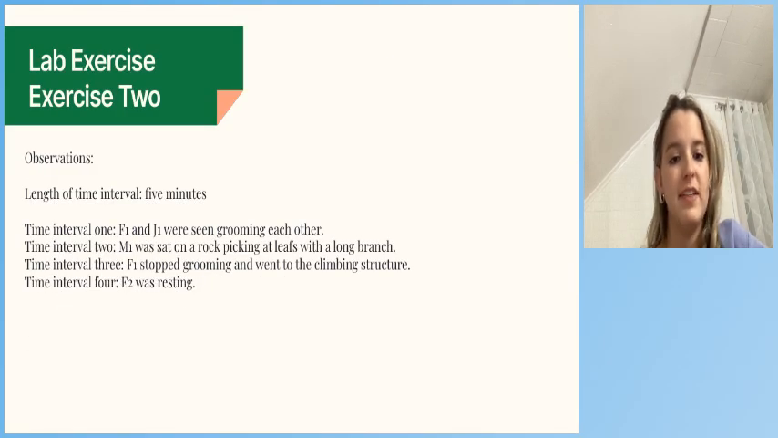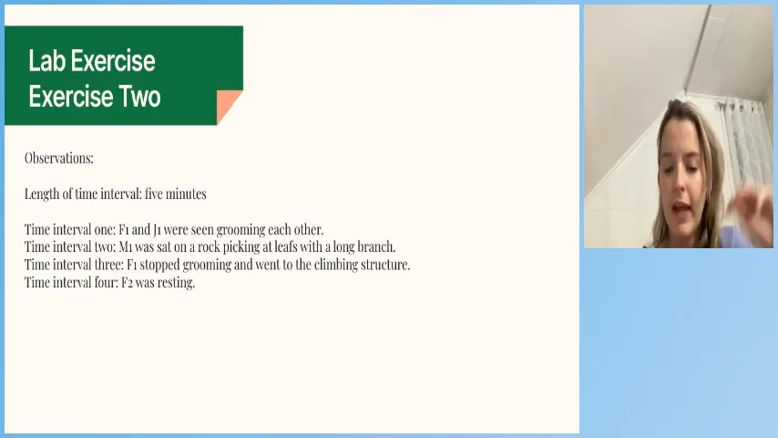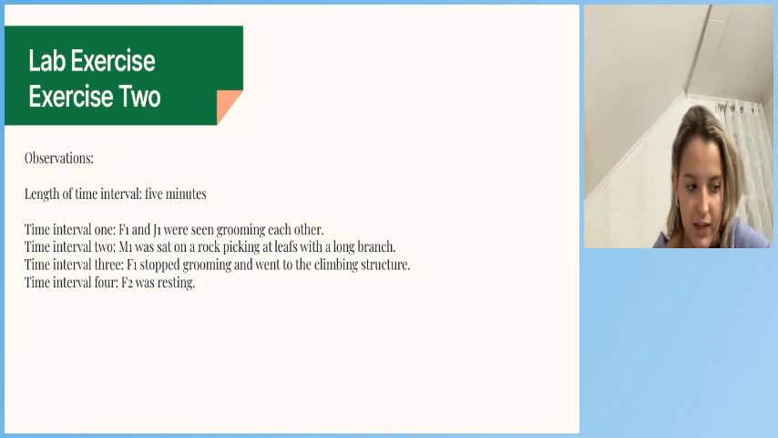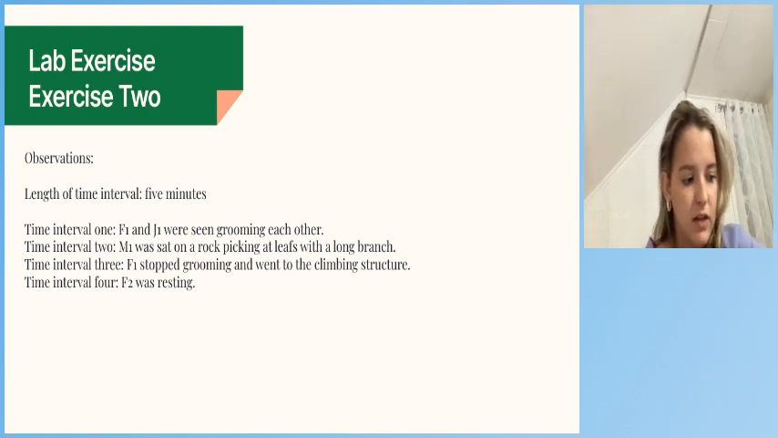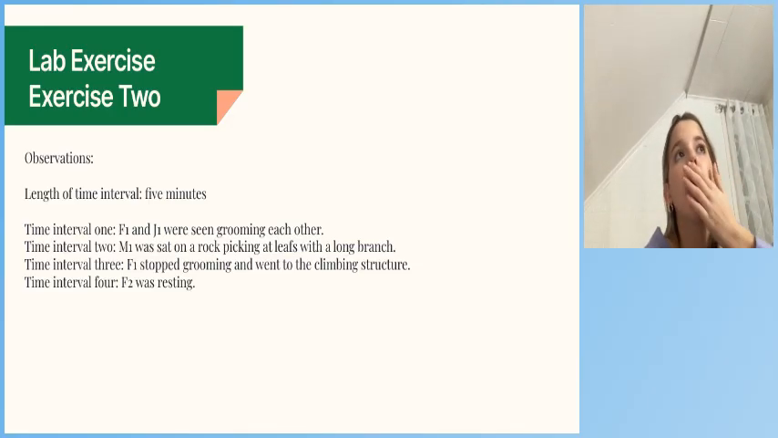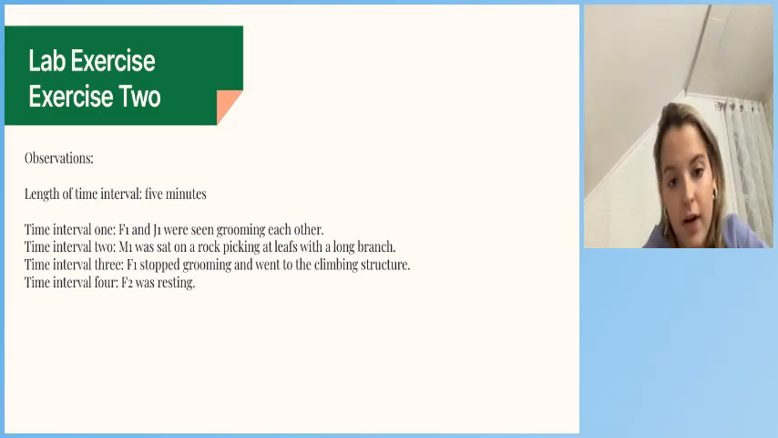I observed the orangutans for 5-minute time intervals. In the first time interval, F1 and J1 were soon grooming each other, just picking out fleas, picking out dirt. This is behavior that I examined a lot over the course of the semester. They were often found grooming each other because that is mother and daughter.